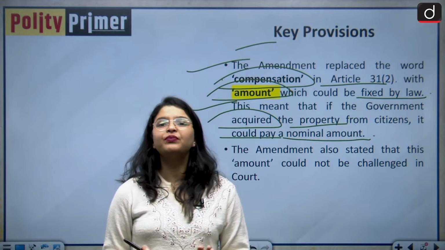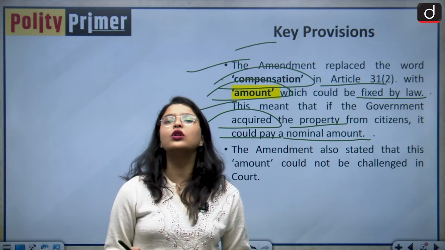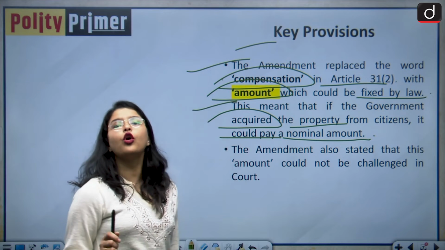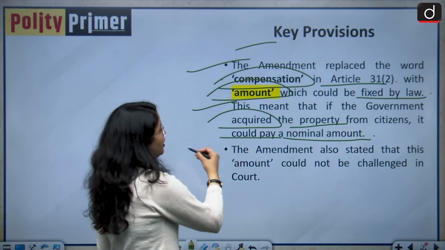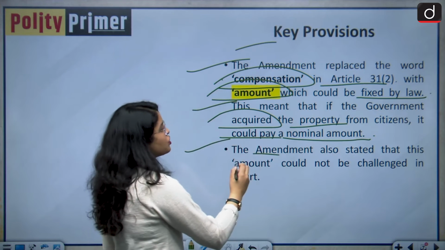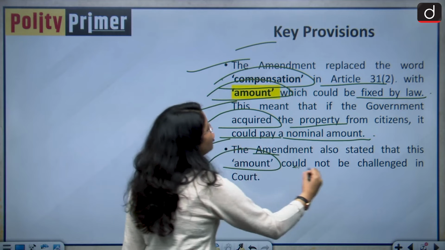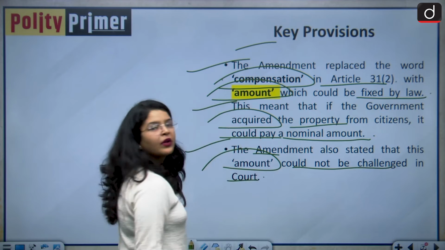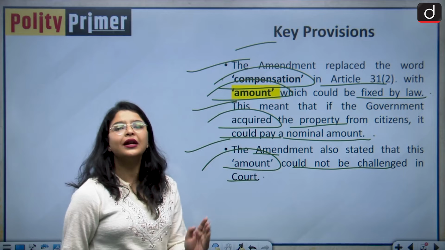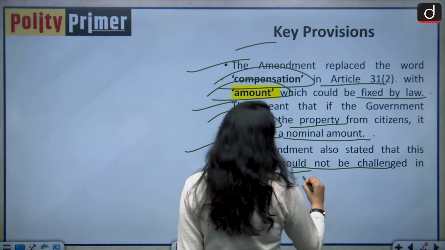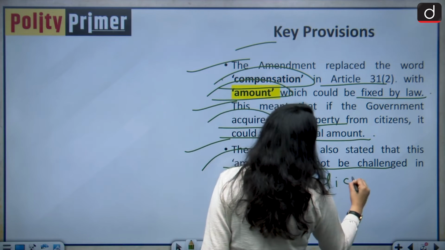After this amendment, the whole scenario changed, and now the government could acquire your property by paying a nominal amount. The amendment also stated that this amount could not be challenged in any court of law. Basically, it made this amount outside the purview of judicial review by Indian courts.